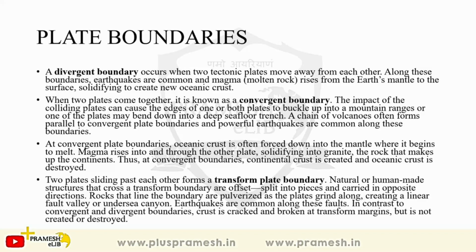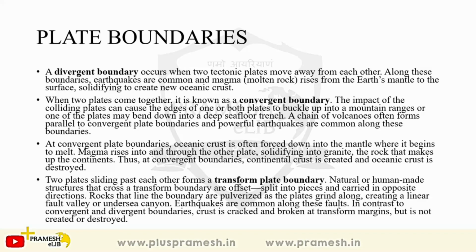When two plates come together, that is, they meet each other, they move towards each other, they may crash towards each other, then the impact of the colliding plates can cause the edges of one or both the plates to buckle up into a mountain range, or one of the plates may bend down into a deep seafloor trench. So either they will buckle up, they will fold and form a fold mountain, or one of them can go below each other, and then it can cause a trench, a big hole, a big well type thing in the sea floor.